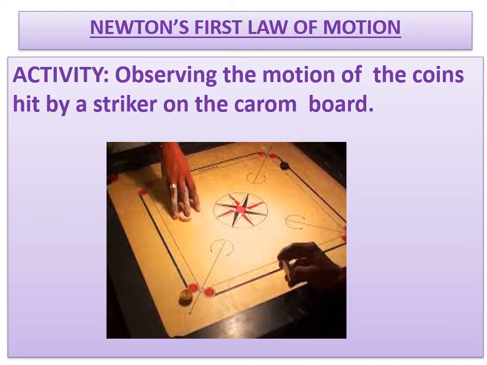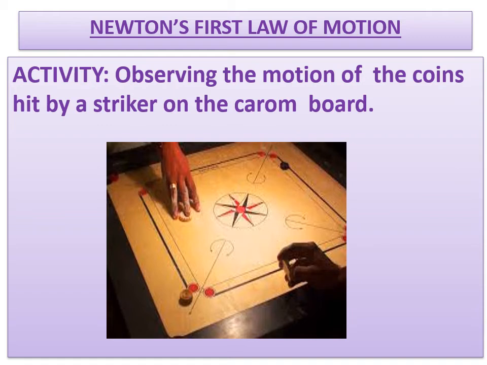Why? Because the other coins want to continue in the state of rest. They don't want to accept any change in their position. But on the last coin, you applied a force, so the last coin changed its state. You have to remember this.